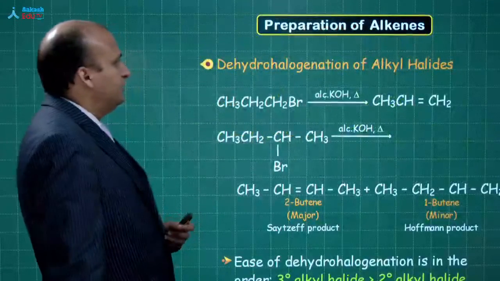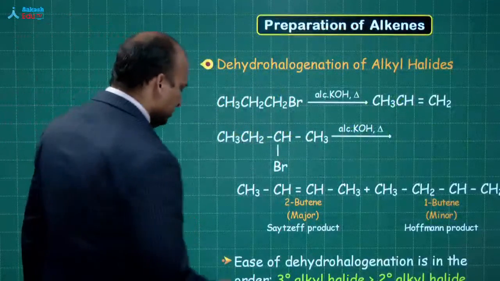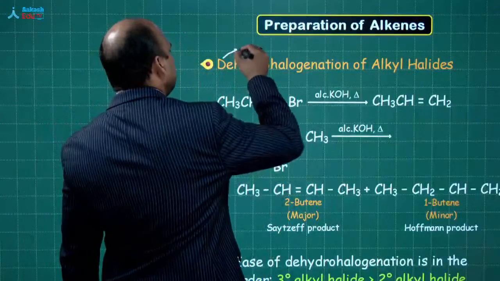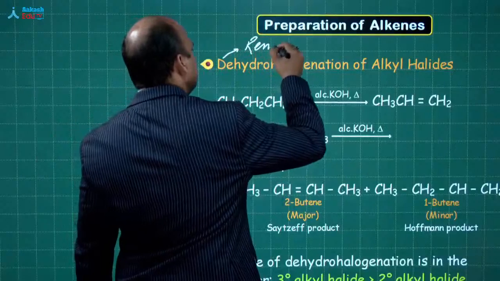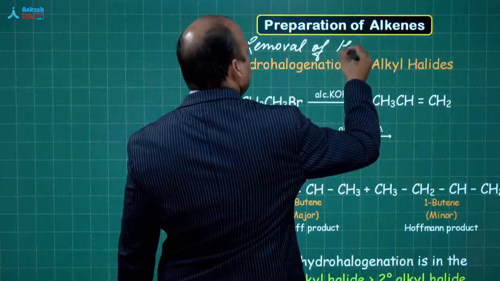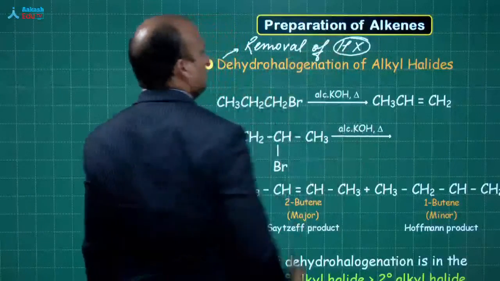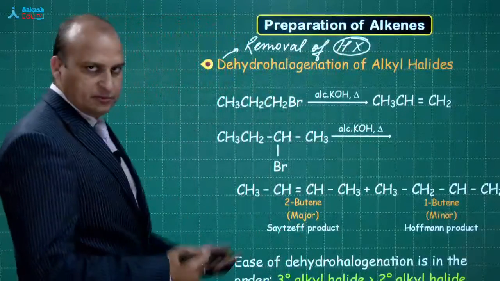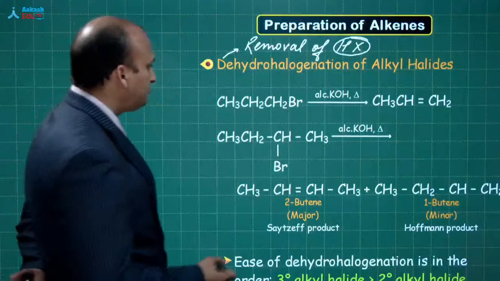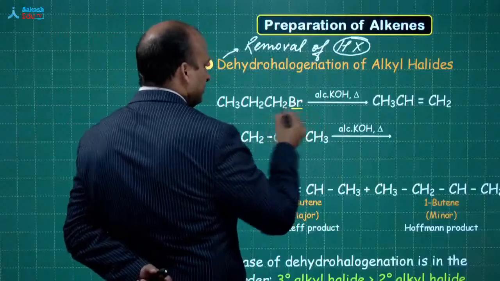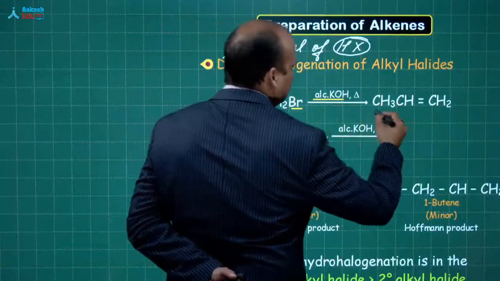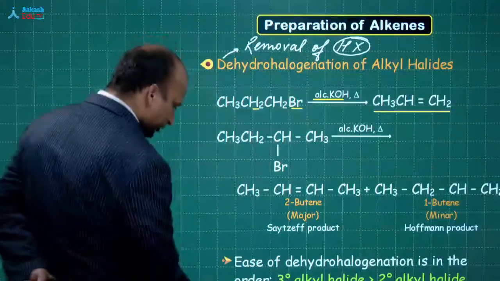Now let's move ahead. Next is dehydrohalogenation. So dear students, de means removal, hydrohalogen means hydrogen and halogen from alkyl halides. This will also follow the Saytzeff's elimination rule. So you see this Br and this H is being removed out by using alcoholic KOH, and this is the alkene that you get. Okay.